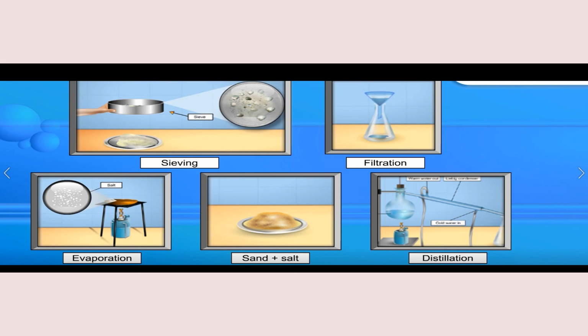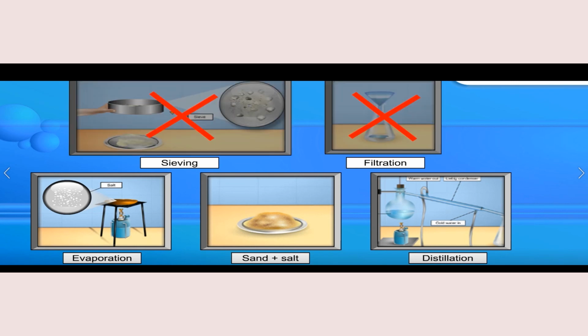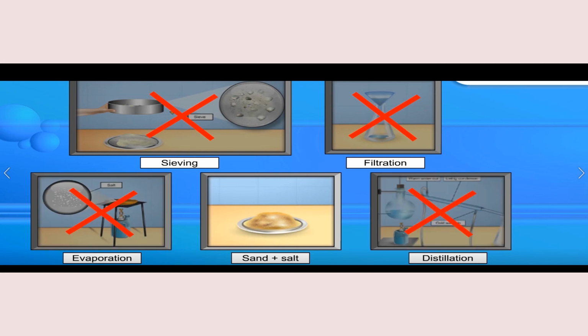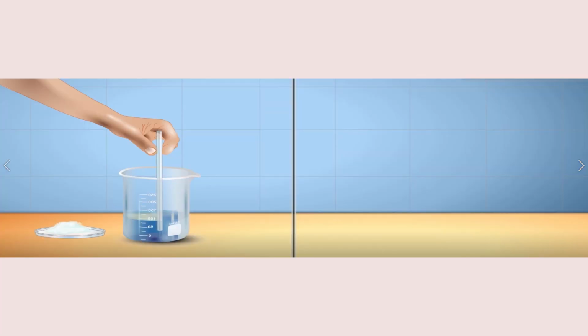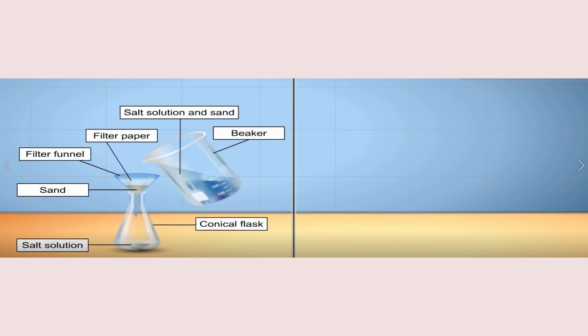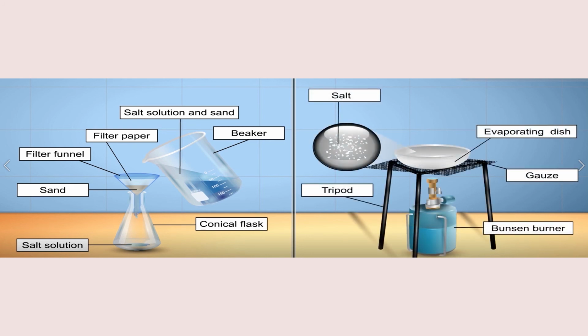Some sand and salt have been mixed together to form a mixture. Sieving, filtration, evaporation, or distillation alone cannot separate the mixture. How would you separate the salt from the mixture? Mix the sand and salt with water. Then stir using a glass rod until the salt dissolves. Carry out filtration to separate the sand from the salt solution. Carry out evaporation to separate the salt from the water.